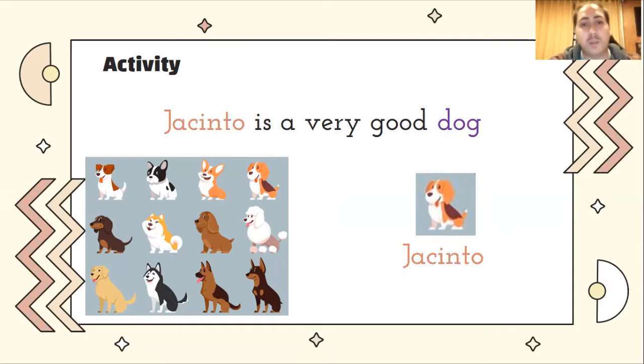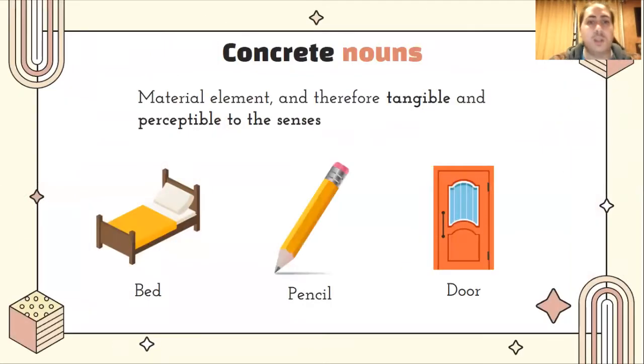Also, among the common nouns, we have other ways to distinguish them. And these are the concrete nouns. Concrete nouns are those types of nouns that name a material element and therefore are tangible and perceptible to the senses. For example, a bed, a person, or a door.